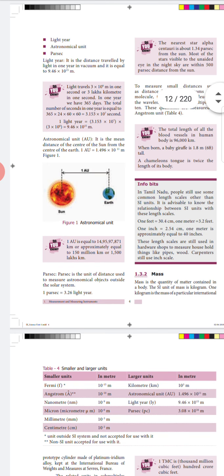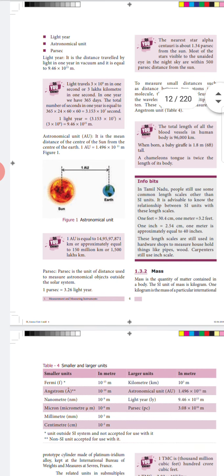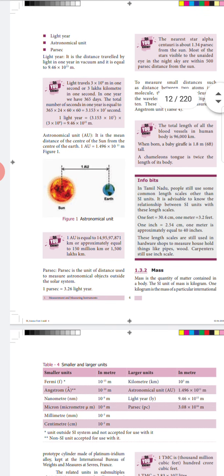And from the info bit, apart from the SI system, from the conventional time, we are using some other measurement systems like 1 foot is equal to 30.4 centimeters, and 1 meter is equal to 3.2 feet, and 1 inch is equal to 2.54 centimeters, and 1 meter is approximately 40 inches. And these kinds of measurements we are using in carpentry works, plumbing works, and etc.